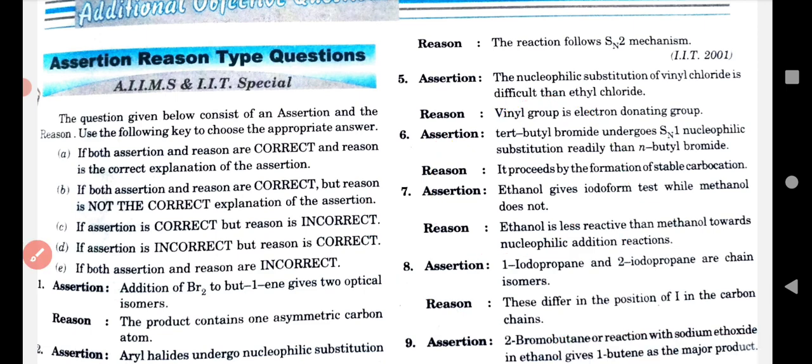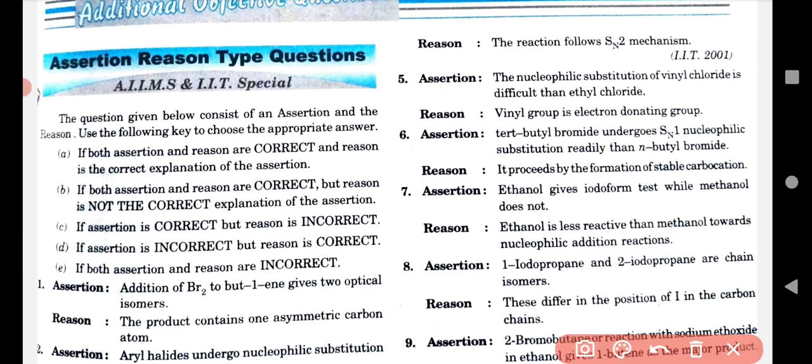Now we have to think about question number 5. In question number 5, the assertion: nucleophilic substitution of vinyl chloride is difficult compared to ethyl chloride. Let's see. Nucleophilic substitution reaction of vinyl chloride is more difficult than ethyl chloride. That's fine, that point is fantastic. This sentence is correct. Let me draw the diagram.